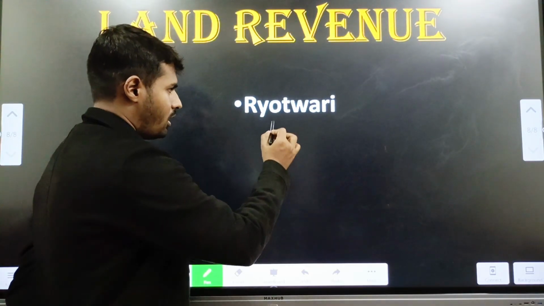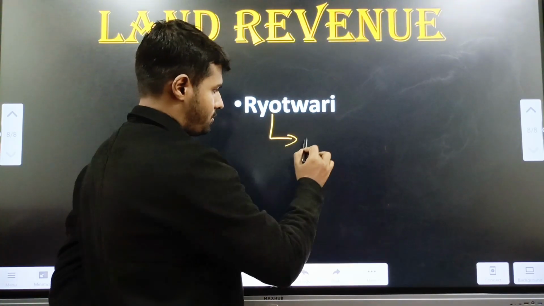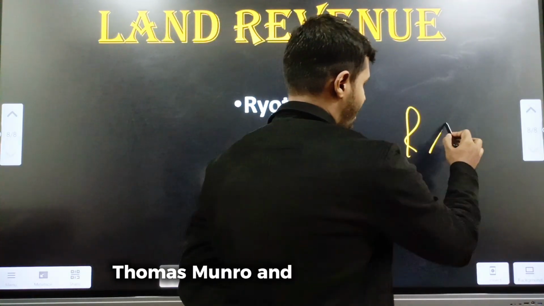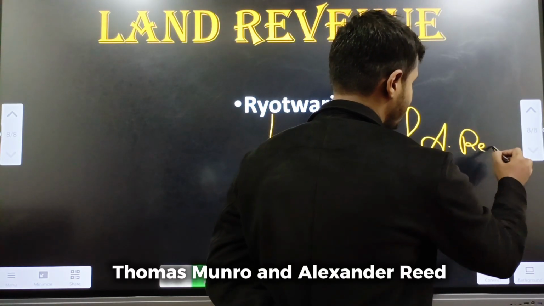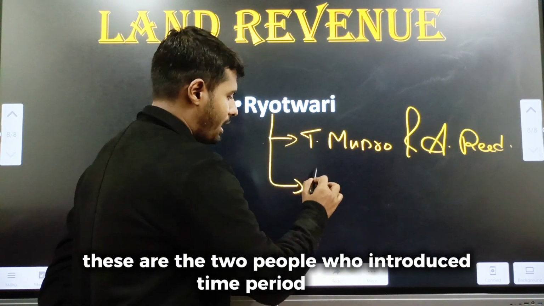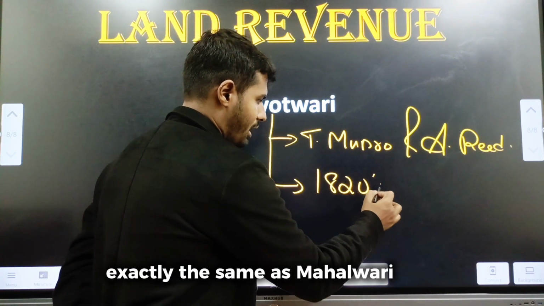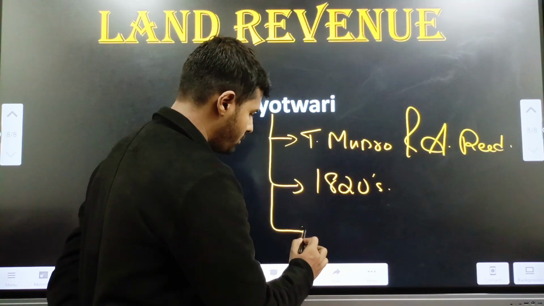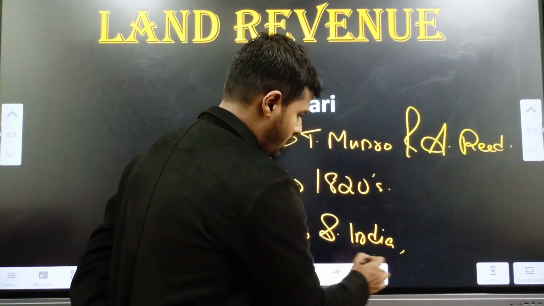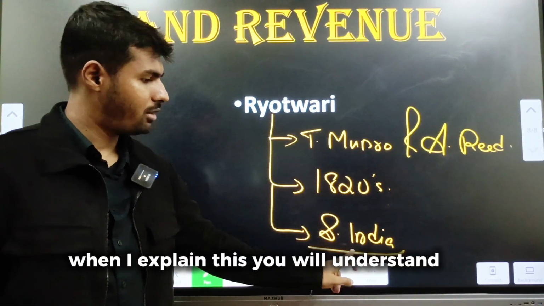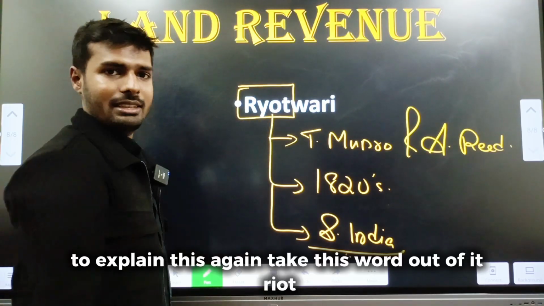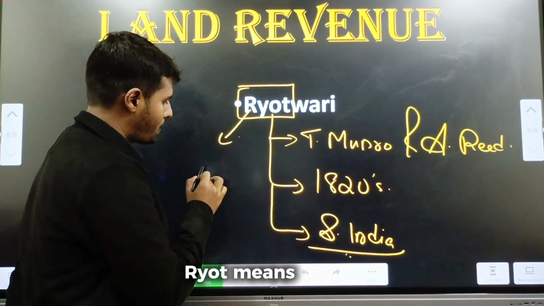Now coming to the last system, the same system from which UPSC asked 2 questions. Ryotwari. Ryotwari was introduced by 2 people, Thomas Munro and Alexander Reed. These are the 2 people who introduced it. Time period again, exactly the same as Mahalwari, 1820s. Region, south of India. Now when I explain this, you will understand why south of India. To explain this again, take this word out of it. Riot. Riot means peasant.